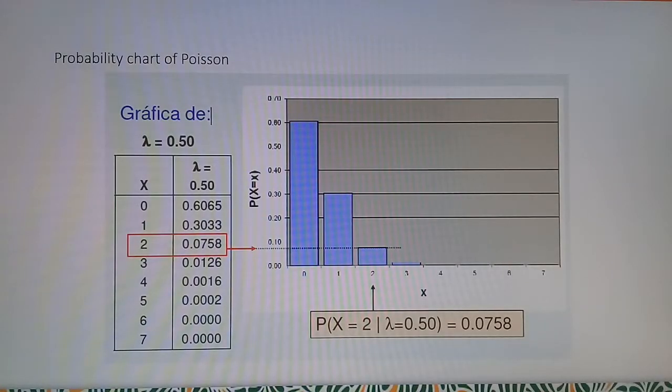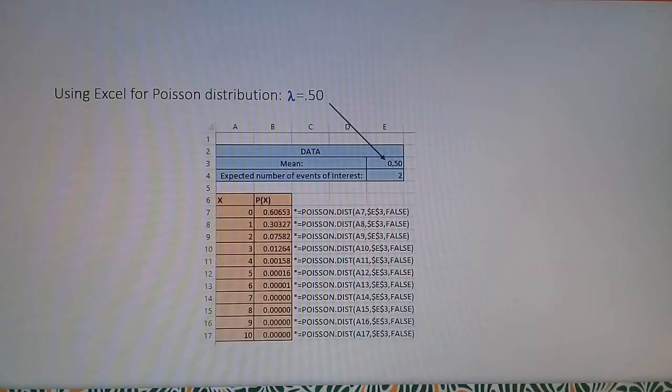Here we have an example of the graph of the Poisson distribution, where we see that the distribution will depend on the lambda value. Or we can use Excel to obtain the values using the formula POISSON.DIST and substituting the values. Here is an example.